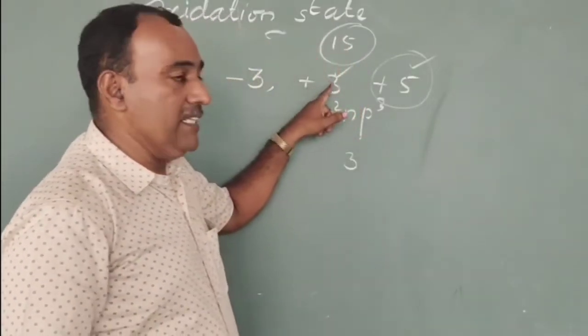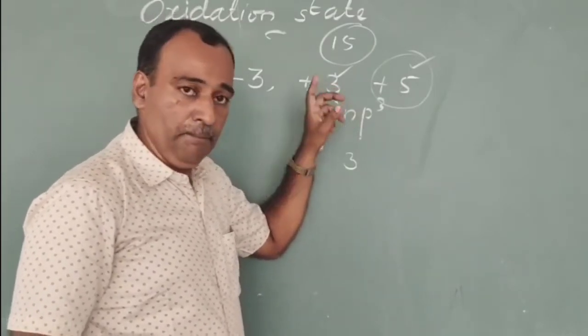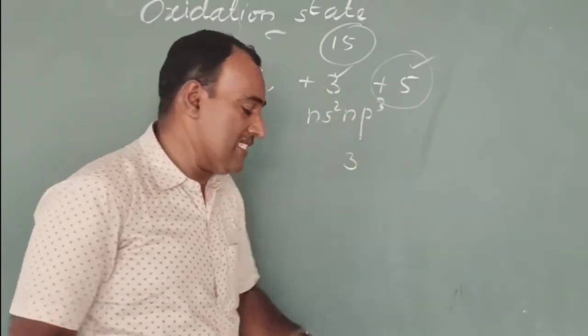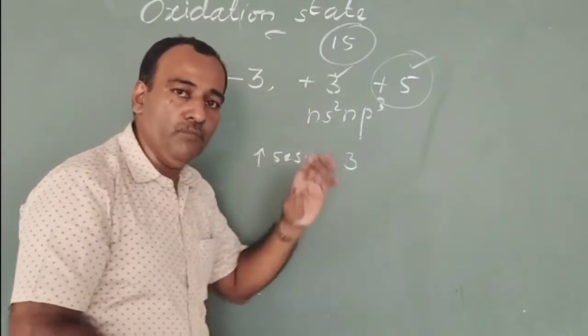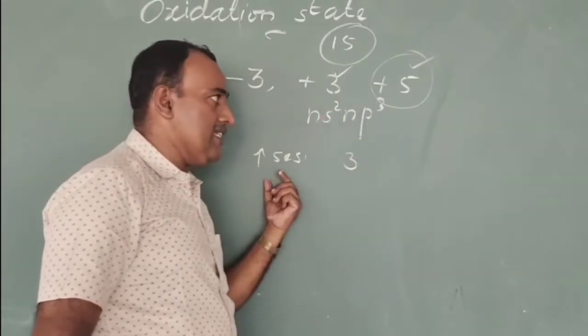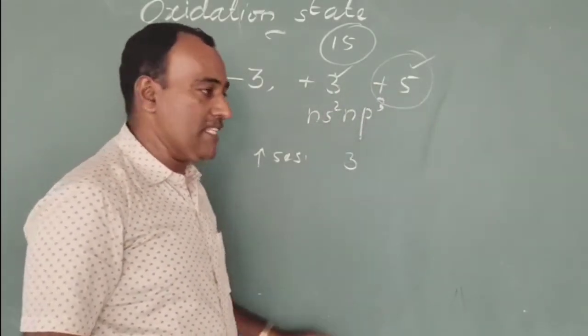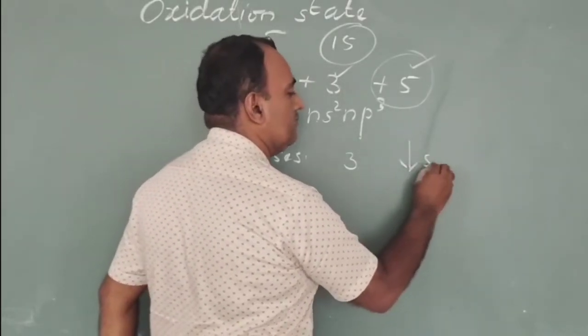Similarly, the stability of +3 oxidation state increases down the group. On moving down the group, the stability of +3 oxidation state increases, whereas the stability of +5 oxidation state decreases.